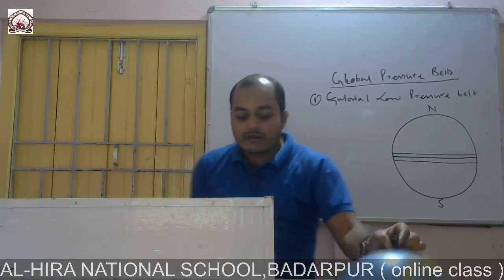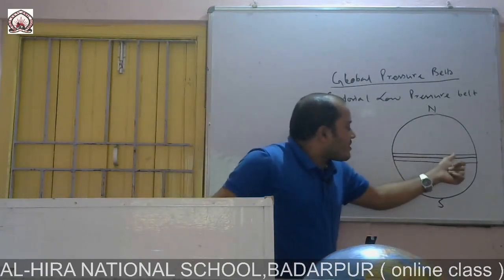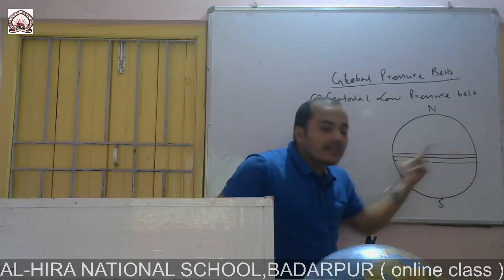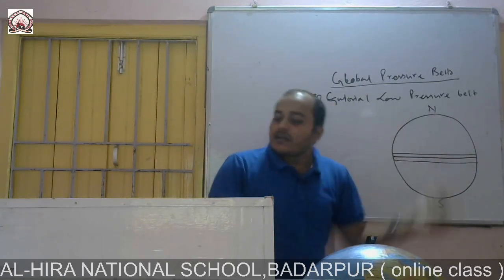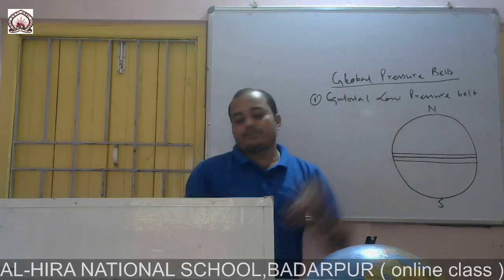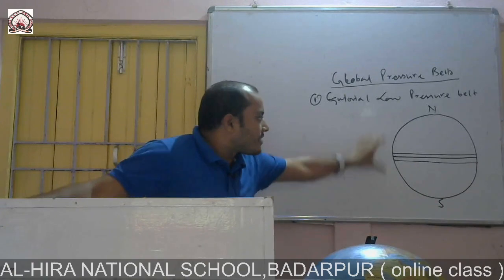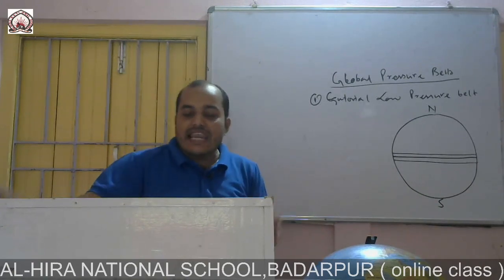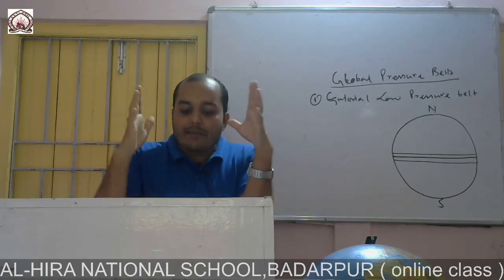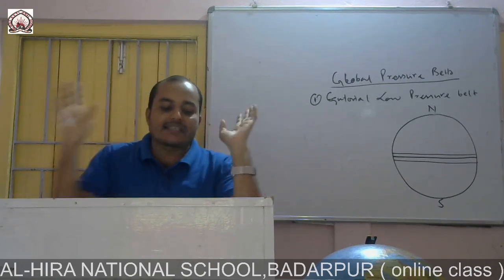So the characteristics here: sunlight directly falls in this region, temperature is high, pressure is low, and the area is lying between 10 degree north latitude and 10 degree south latitude.